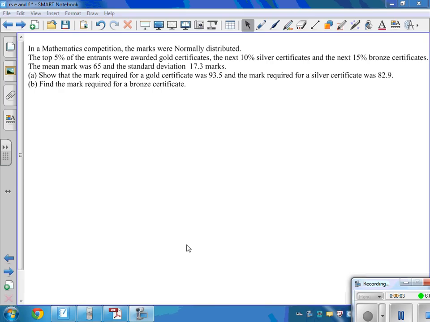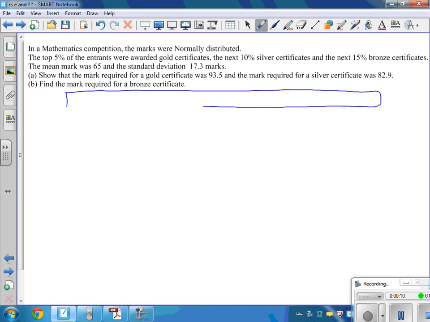Question 4 goes wrong every year, basically through not thinking about it. If this is the big long range of all the different scores that you can get in your maths test, from the lowest here all the way up to the highest, then this says that the top 5% here would get gold. They're the gold ones.